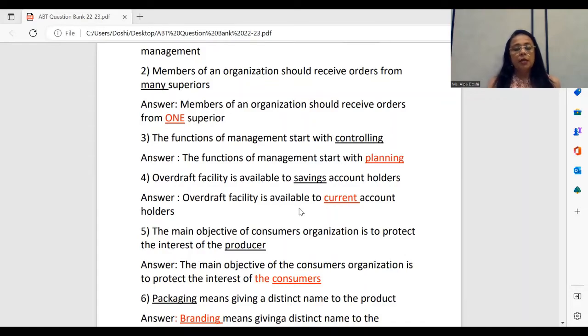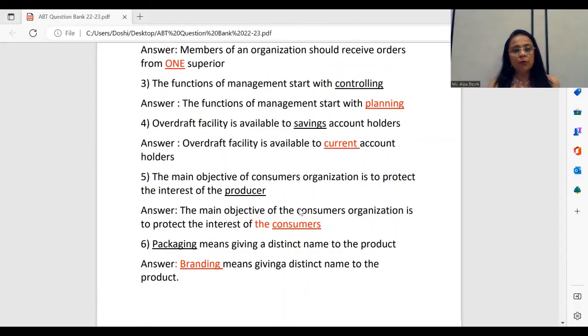Please remember, as we discuss this, please note, in this particular ABT exam, these could be in the format of correct the underlined word. It could be in the format of complete the sentences. In your final exam, 80 marks also, all of these are the most important objectives. So in any format, even if it is asked as true or false, or as match the pair, you should be able to use what you're learning here in this revision, and make use of it even in your final exam or any other format of objective wherever you get.